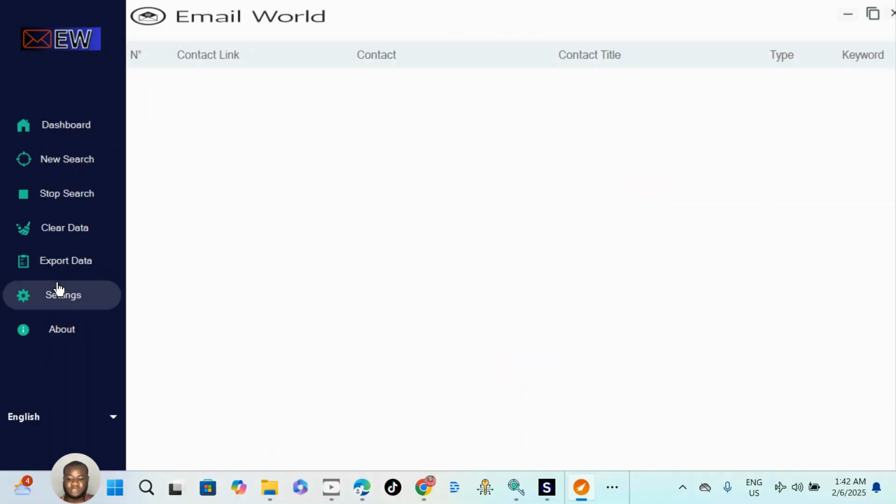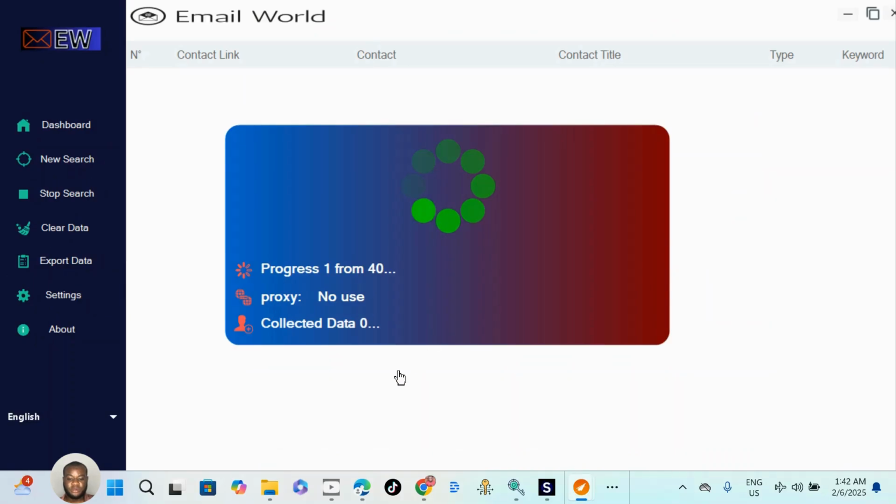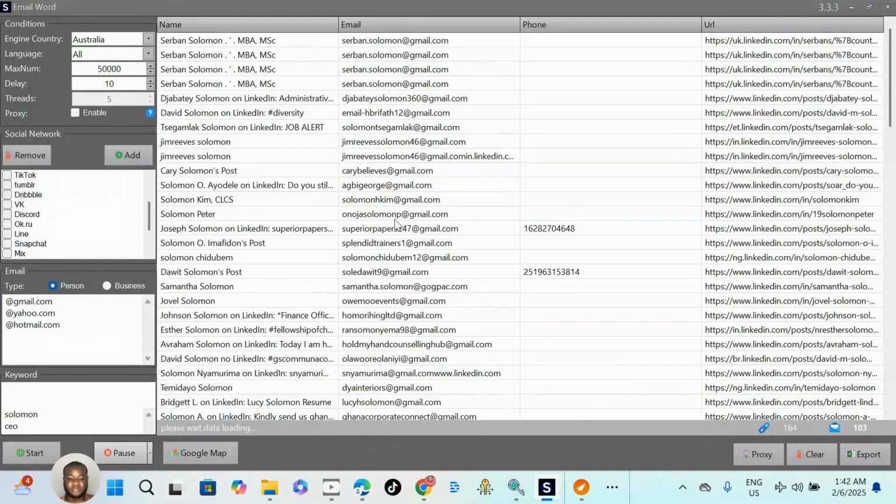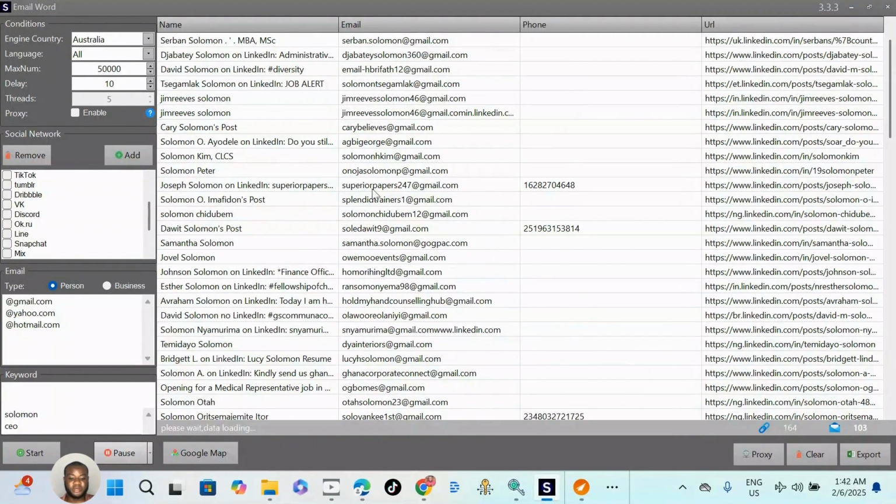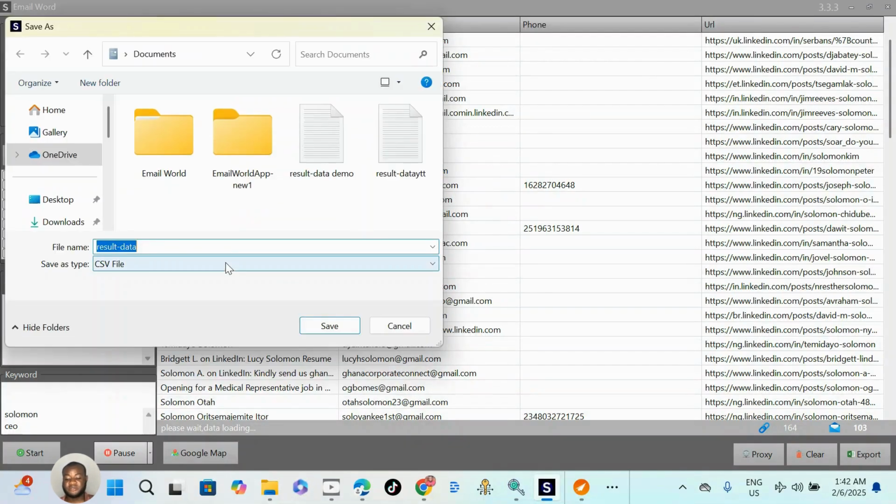So what I'm going to do, just click start search. And this system is going to dive in and start searching. Let's go back to the other extract of this one. We need to export this file to verification. To do that, right click on your mouse and select CSV file, export. This CSV file is going to export to your computer.